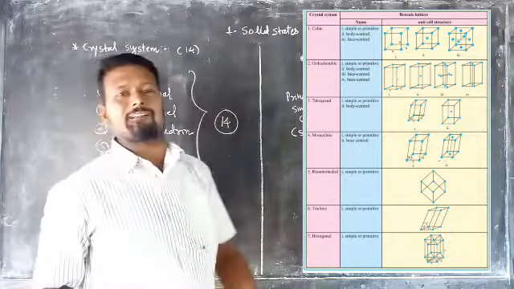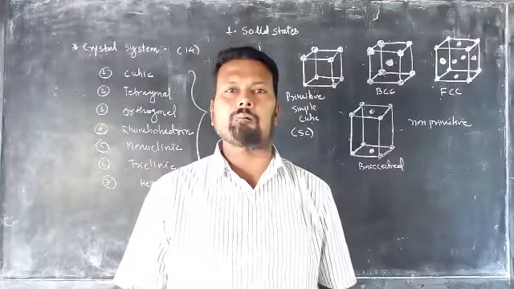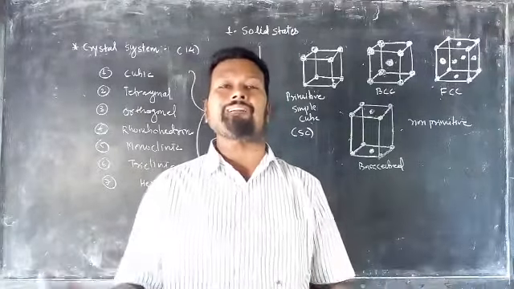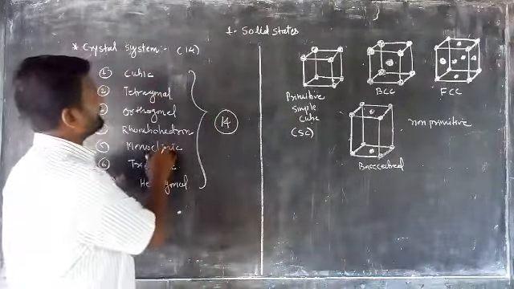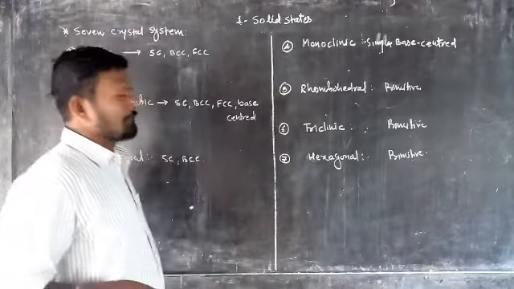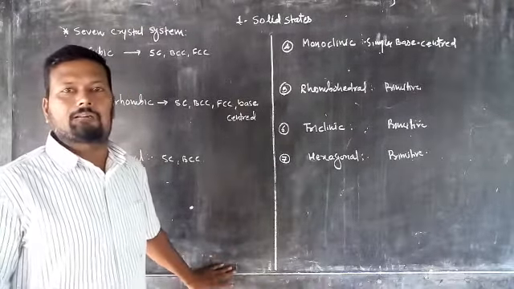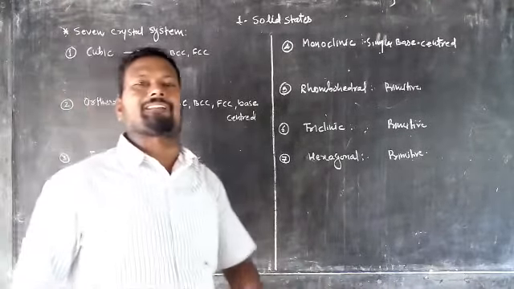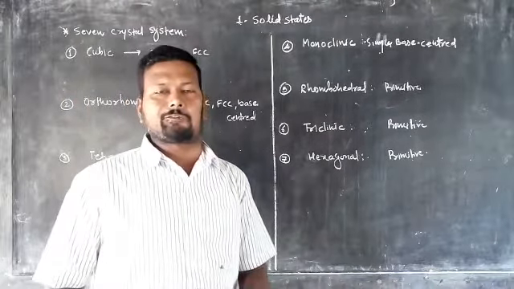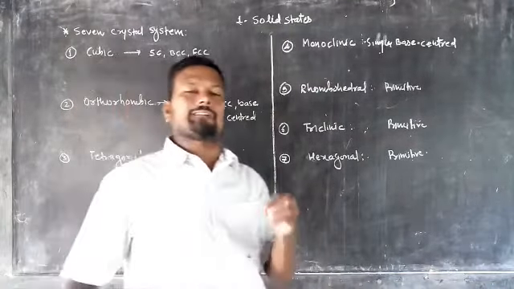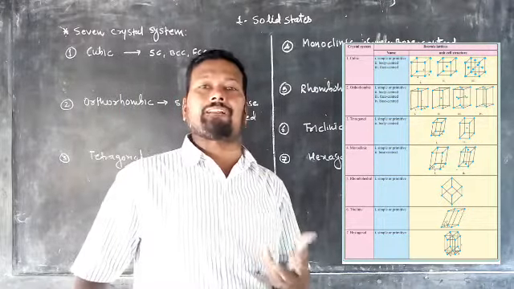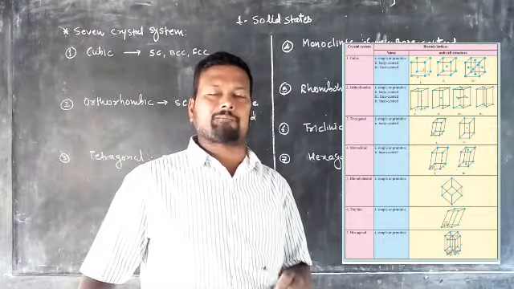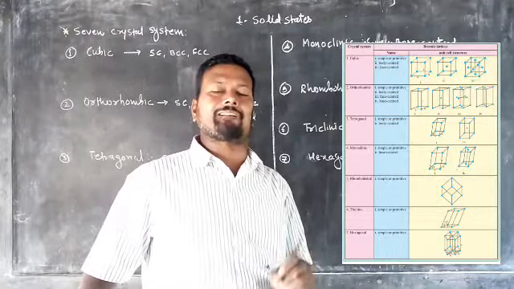How many ways? The 14 ways, and those 14 ways are known as the Bravais lattice. How many types of arrangement? The 14 types. And how many unit cells are there? The 7 fundamental crystal unit cells. So there is an arrangement of these 7 types of crystal units into 14 ways, which is known as the Bravais lattice. Now we can explain the fundamental crystal units one by one.